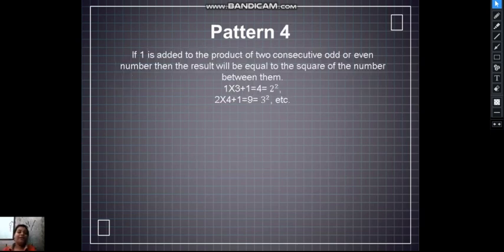Pattern 4. If 1 is added to the product of two consecutive odd or even numbers, then the result will be equal to the square of the number between them. 1 into 3 plus 1 is equal to 4, which is 2 square. 2 into 4 plus 1 is equal to 9, which is 3 square.